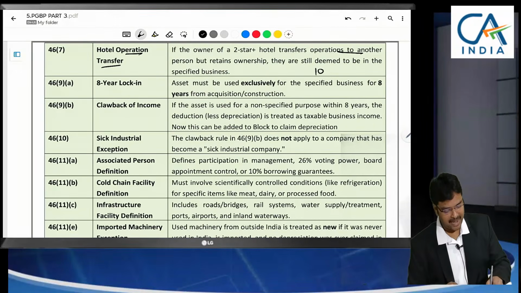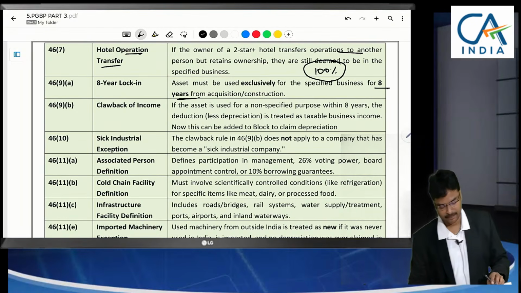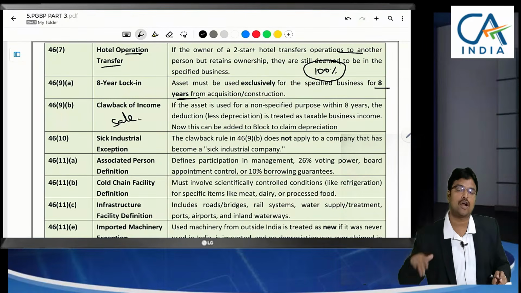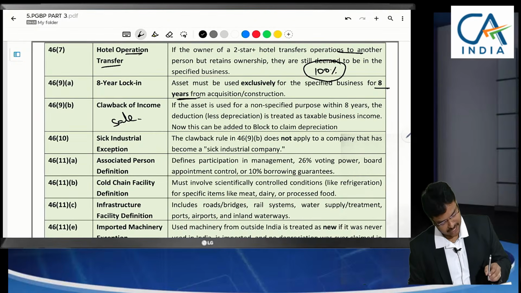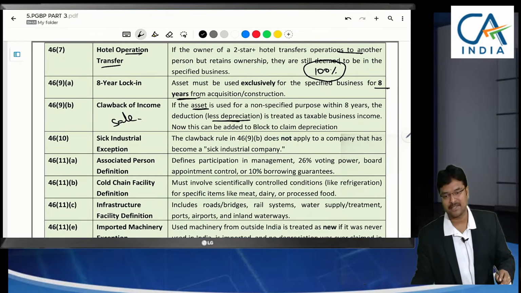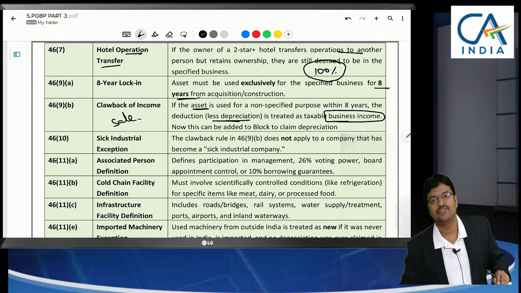Since you are claiming 100% capital expenditure as deduction, you have to use the asset for this specified business for a minimum of 8 years. If I sell within 8 years, or start using it in normal business other than the specified business, then in such a case asset value minus depreciation, the difference will be treated as business income, which we have discussed in the actual cost determination depreciation topic.